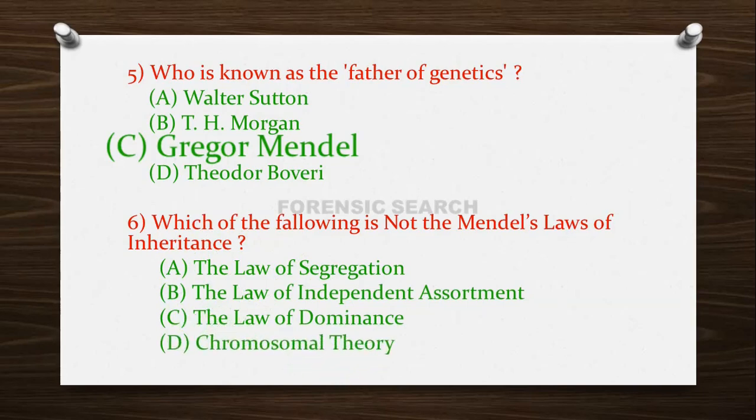So the correct answer of this question is option D, that is chromosomal theory is not put forward by Mendel. And the above three options, that is the law of segregation, the law of independent assortment and the law of dominance, are the laws of inheritance given by Mendel. The option D, chromosomal theory, was not given by Mendel. So the correct answer is option D.